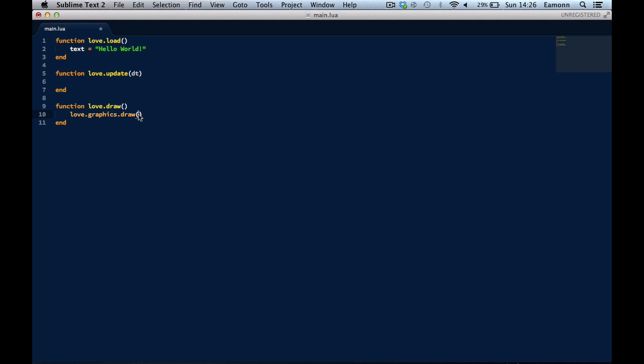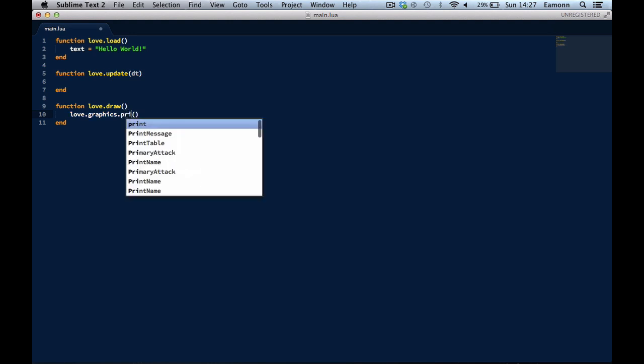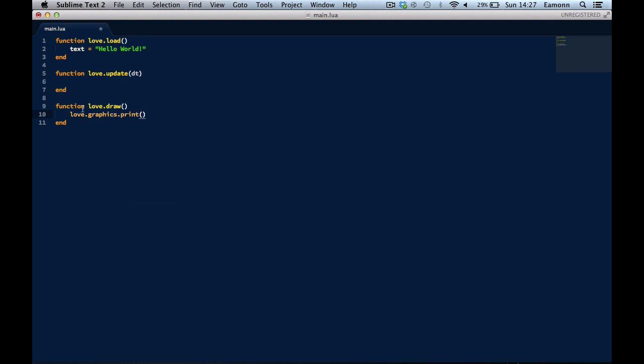But normally I just make a variable called LG and set it equal to love.graphics. But for the sake of this tutorial, I'm going to do this because you are learning. Oh no, it's not draw, it's print. What this does is it gets the love table, the graphics table, and gets the print function from those two tables. And then here we can print out whatever we want to go to the screen.